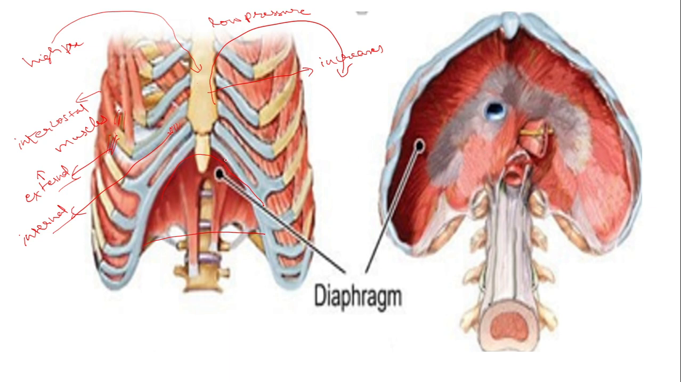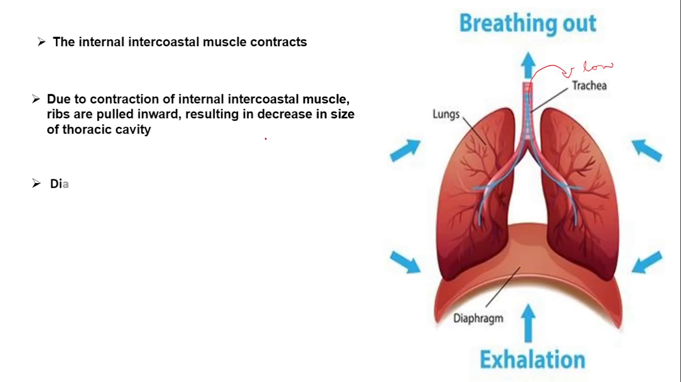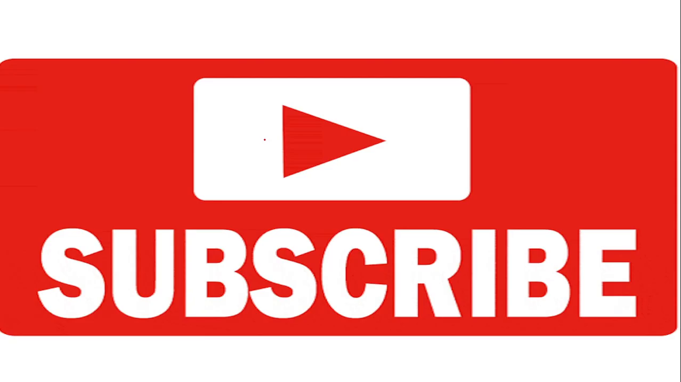So what happens in the floor of this thoracic cavity? Its volume will be decreasing. So when volume decreases, the pressure inside the lungs will be increasing. So the air will be moving from a high pressure area to a low pressure area. This is how inhalation and exhalation take place. Now we will learn the next topic, that is the exchange of gases between the alveolar membrane and the blood, in a coming video.